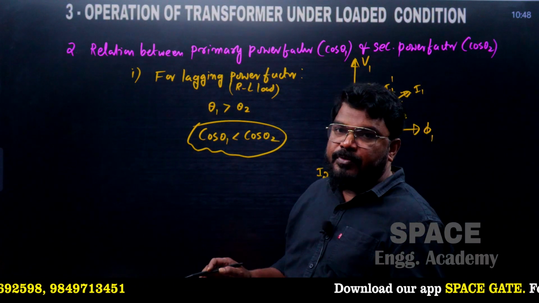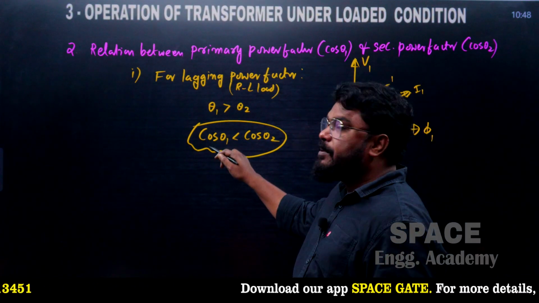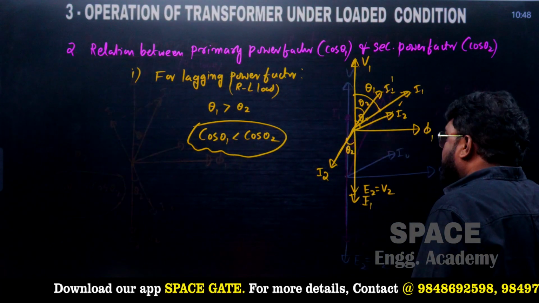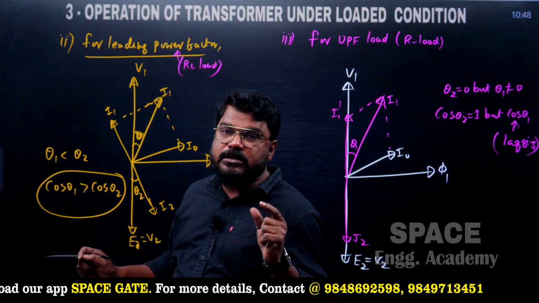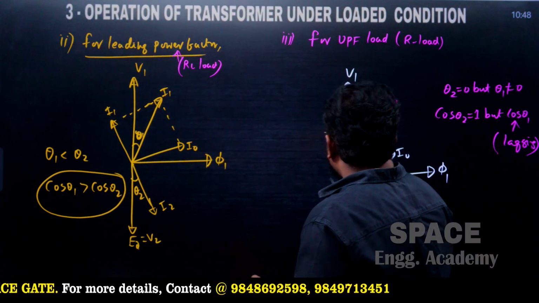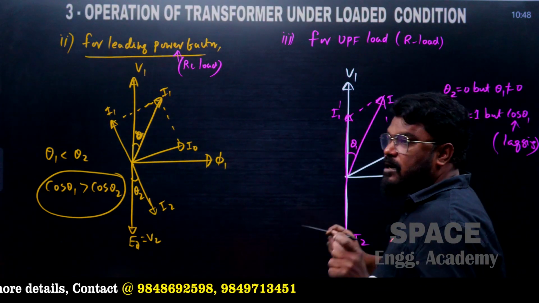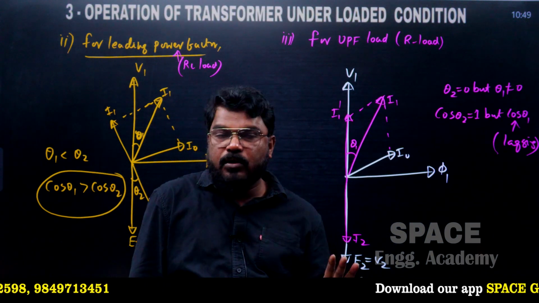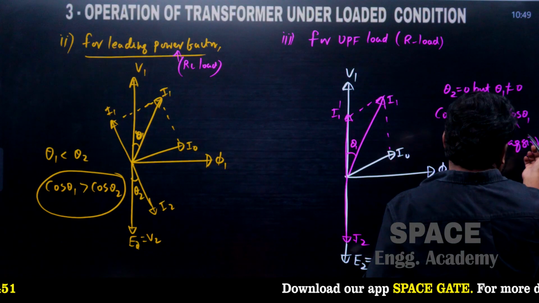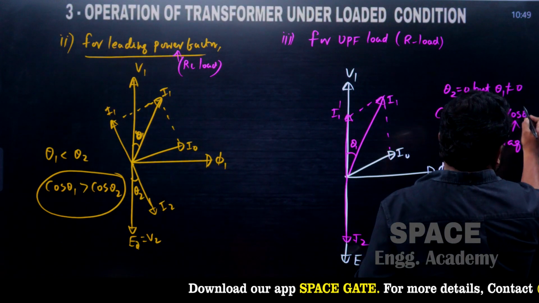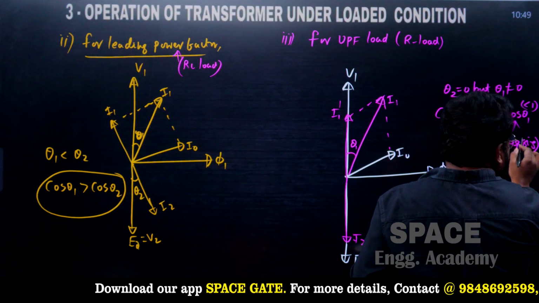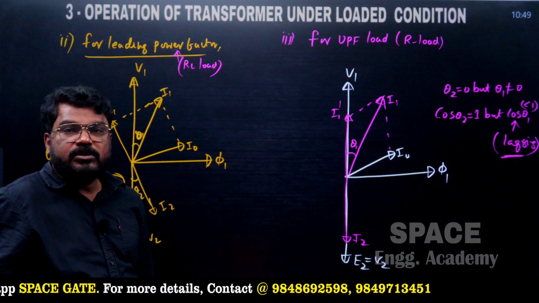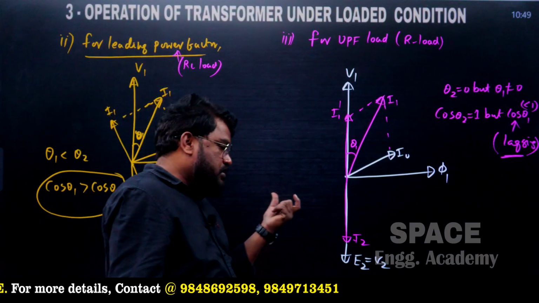I repeat once again: for a lagging power factor load, the primary power factor is less as compared to the secondary power factor. For a leading power factor load, the primary power factor is greater than the secondary power factor. For a unity power factor load, the secondary power factor is equal to 1, but the primary power factor is less than 1 only. So this type of question you can expect from this concept.